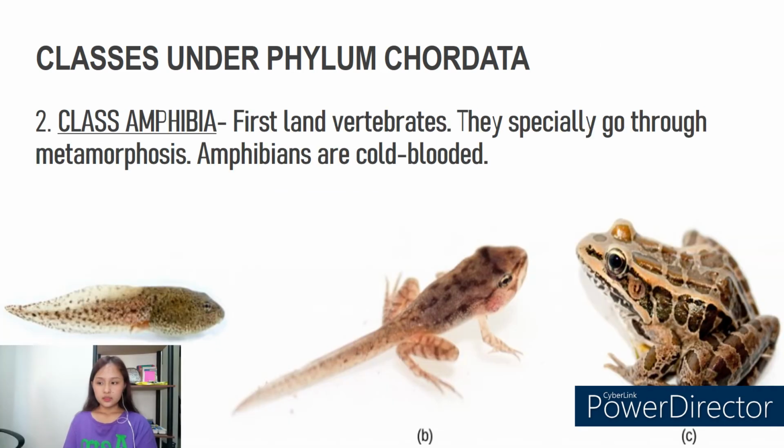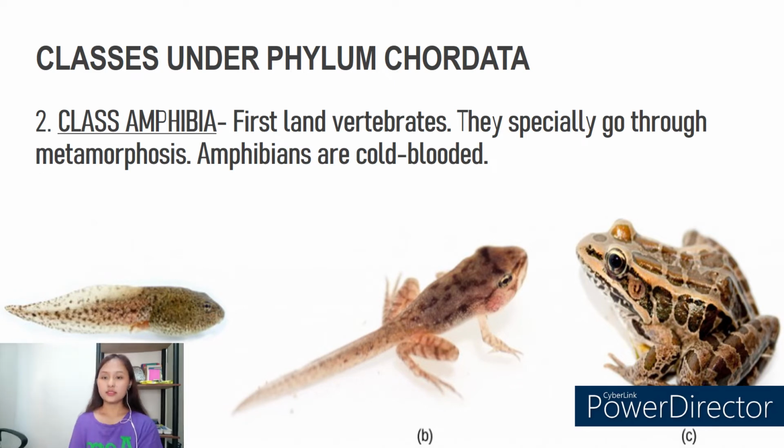The second one is the class Amphibia. They are the first land vertebrates that especially go through metamorphosis, and they are cold-blooded. To make it simpler in explanation, they live in water when they are young. They live on land when they are adults. The best example of this class Amphibia are frogs. When they are young, they are just tadpoles. They swim in water, but as they grow into adults, they live on land.